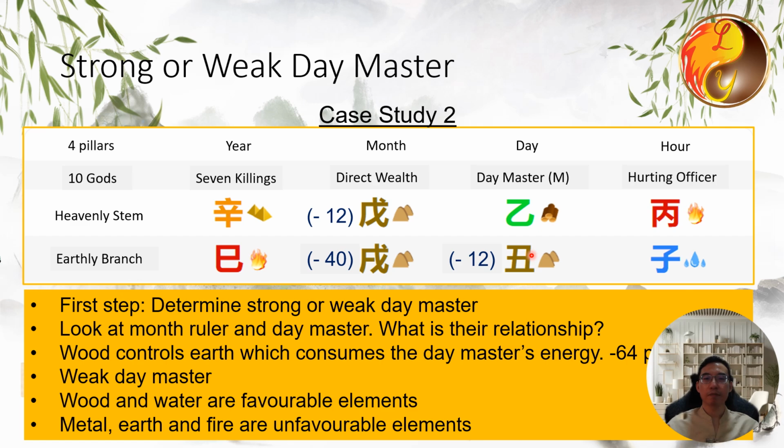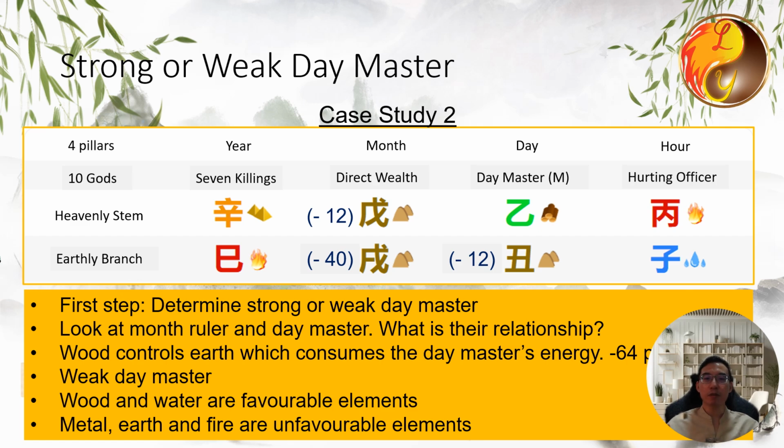He is weak. What's best for him? For a weak person, the same elements as theirs are beneficial. Wood is the favorable element, and water can generate wood. Thus, for this wood-weak person, wood and water are favorable elements, while the other 3 elements, metal, which controls wood, earth and fire, which wood generates, and hence consumes its energy, are his unfavorable elements.